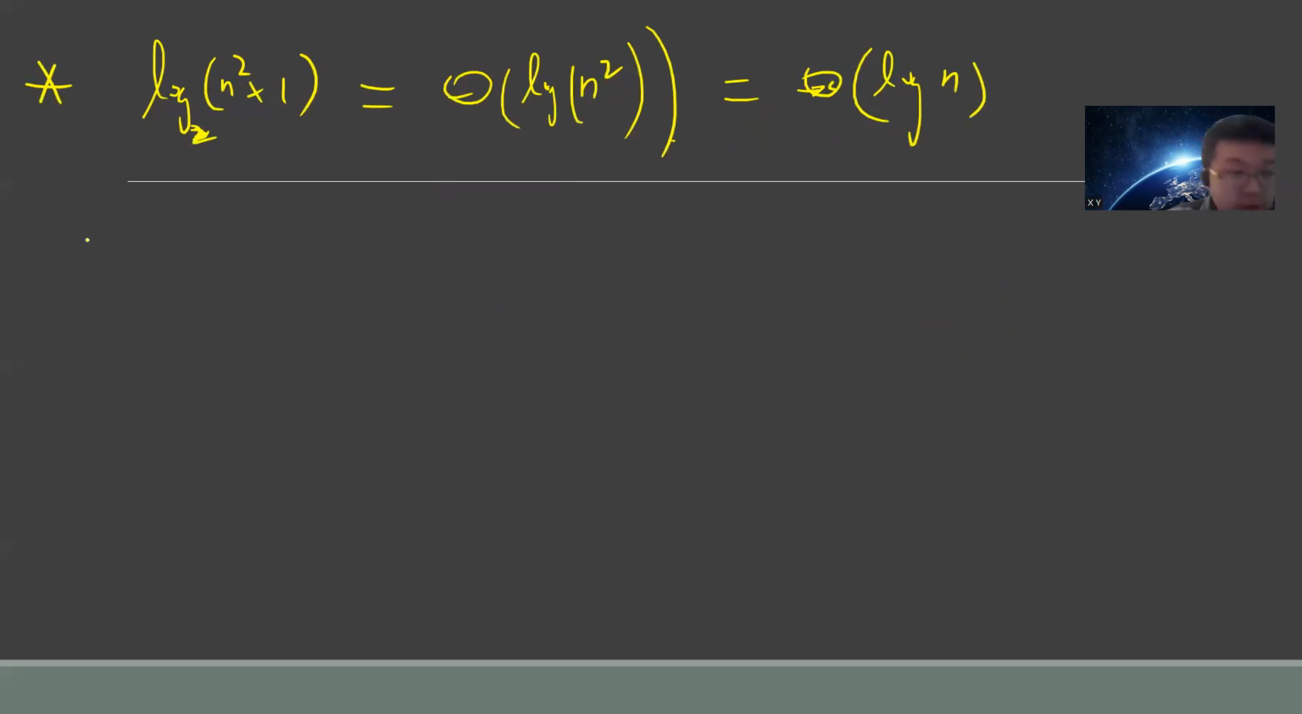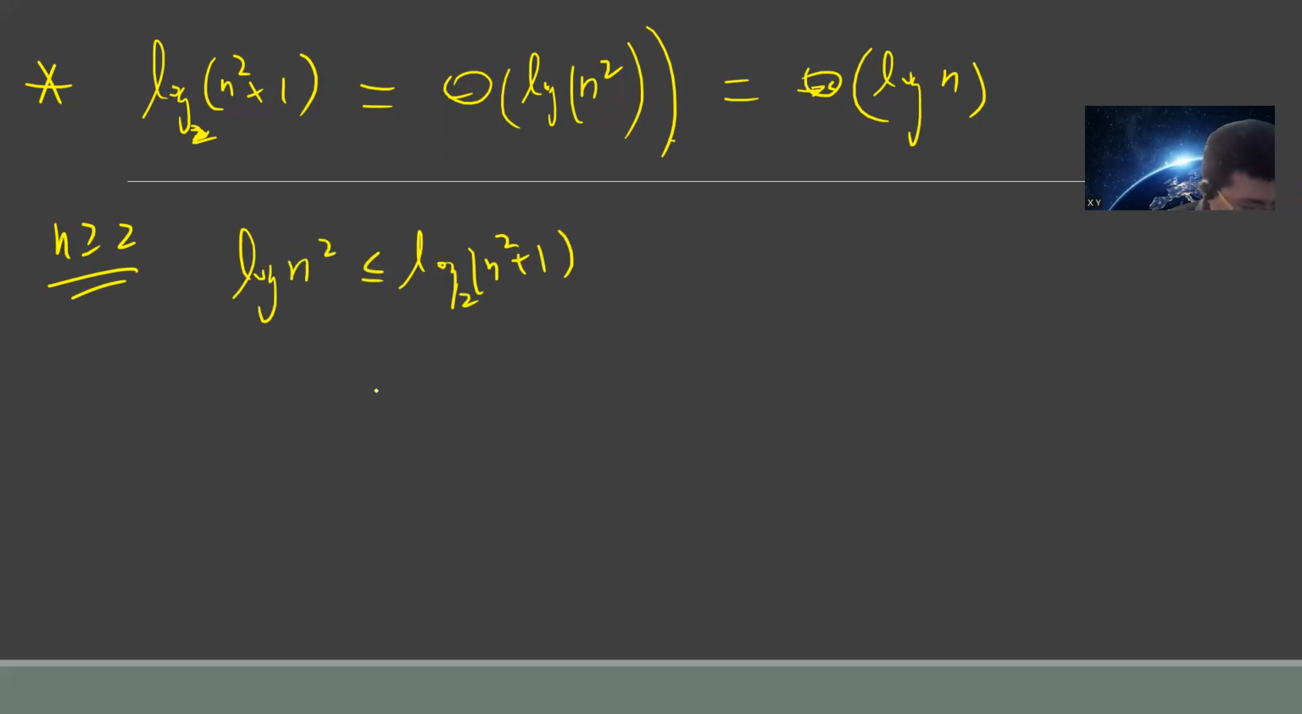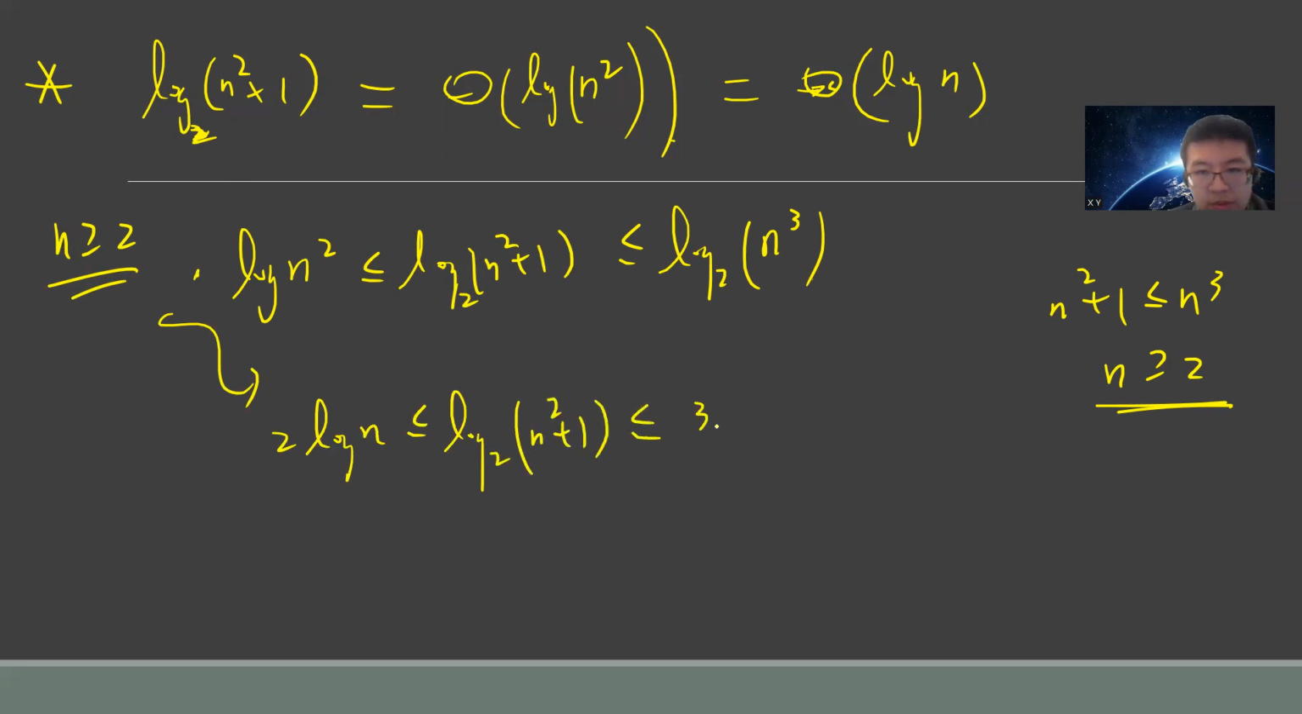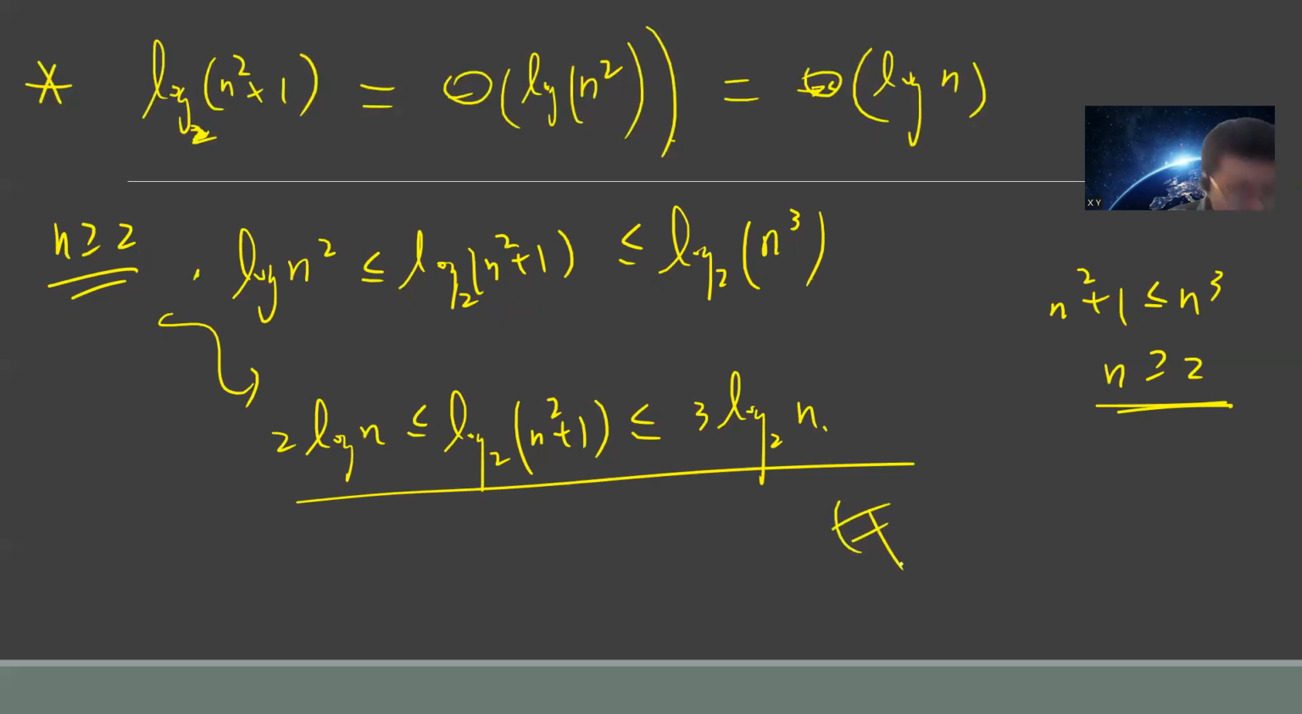So the idea is, let's consider n greater than or equal to 2. Then you know that log(n^2 + 1) is greater than or equal to log(n^2). And obviously n^2 + 1 is at most n^3. You can prove n^2 + 1 less than or equal to n^3 for n greater than or equal to 2 using mathematical induction. So this proves that you get 2 log n, which is equal to log(n^2), and that is at most log(n^2 + 1), which is at most 3 log n. Okay, so the proof is just this.